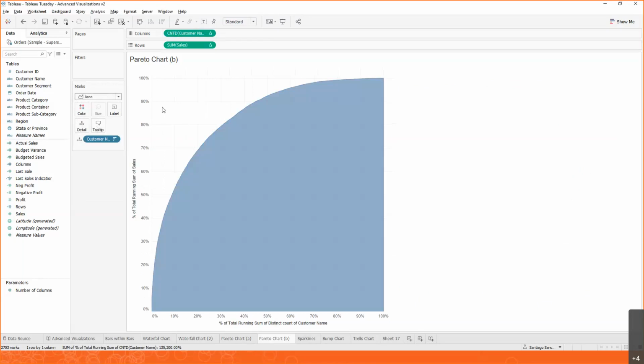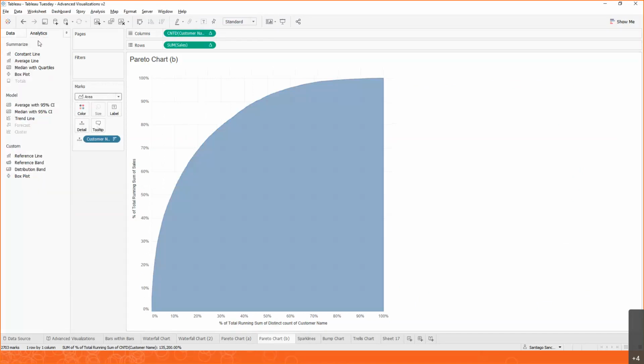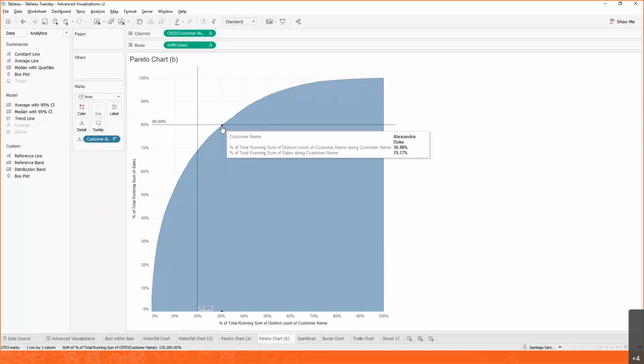And the cool thing about this representation is that now we can say, okay, well, what's 80% of our sales is over here. And what about 20% of our customers is over here. So it looks like we're not quite on the 80-20 rule for ourselves, but it's not that far off yet either, right? About 80% of our sales are made by about 30% of our customers. So while we're not quite on the 80-20 rule, it's still important for us to focus on those large customers because those make up a large portion of our sales.